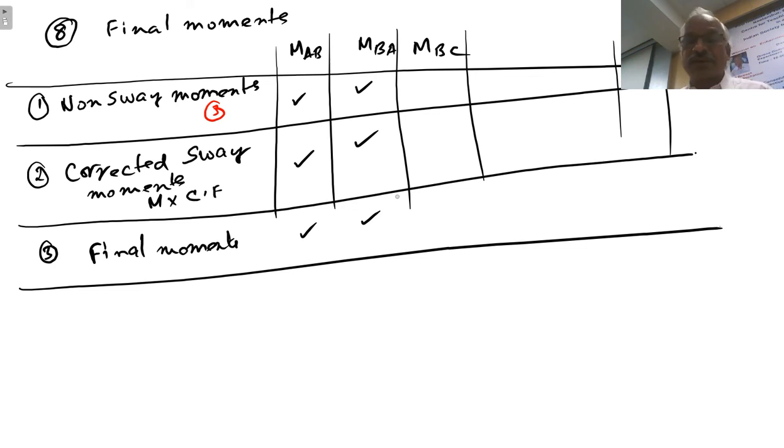So this correction, we have to find out the correction factor, correct the sway moments, because sway moment distribution has been done for an assumed moments from which we have got what is the correct value. So we just got the correction factor. So these are the corrected values. So these two values when added will get the final moments. So these are the final moments for which we have to draw the bending moment diagram.